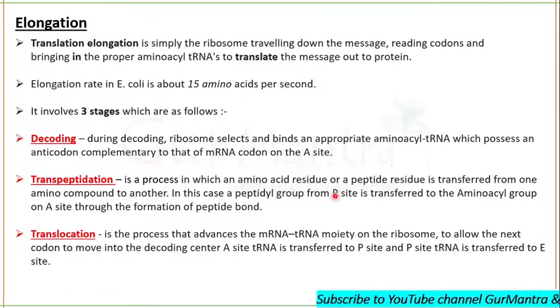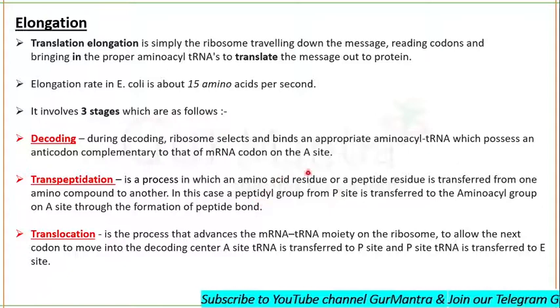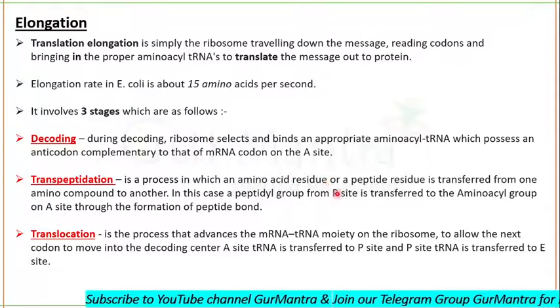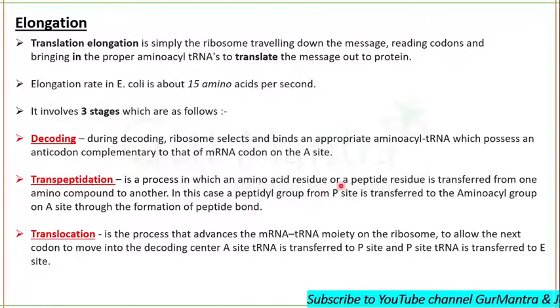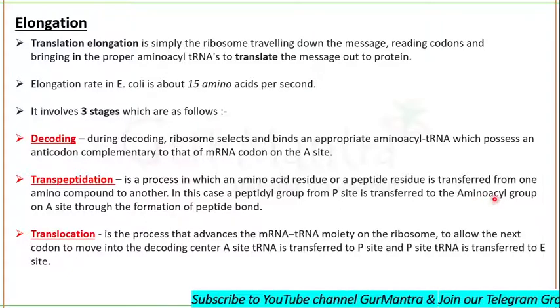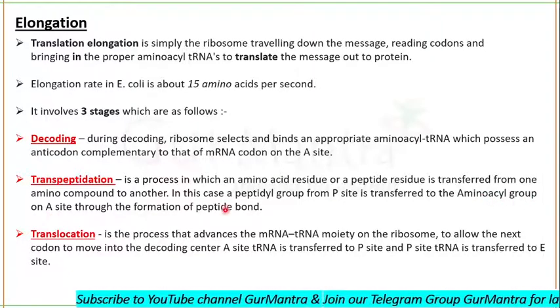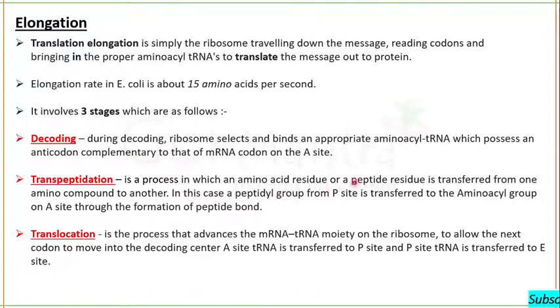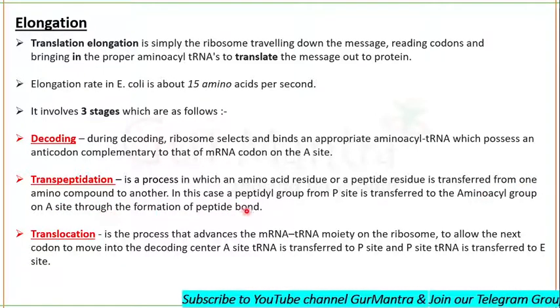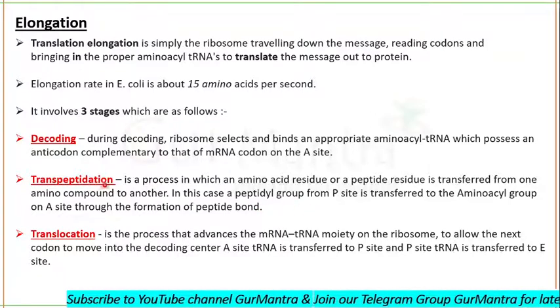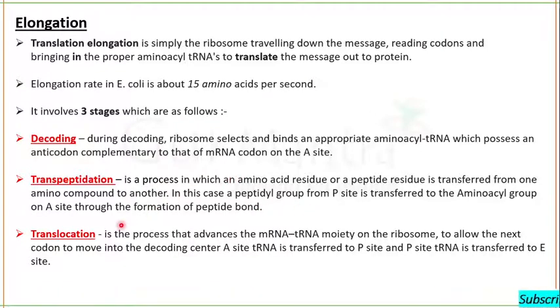We will see the transfer of the peptidyl group present on the P site, because we have many amino acids on the P site attached by peptide bonds. So we will have a peptidyl group on the P site but an aminoacyl group on the A site. This peptidyl group will be transferred to the aminoacyl group on the A site through the formation of a peptide bond during transpeptidation.